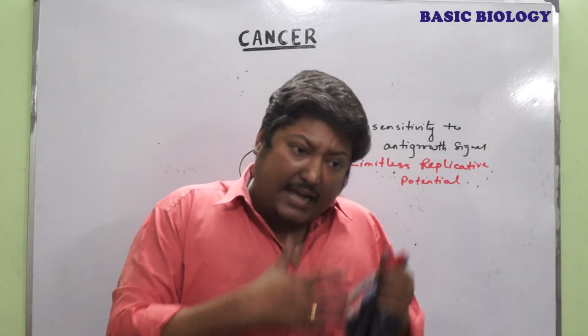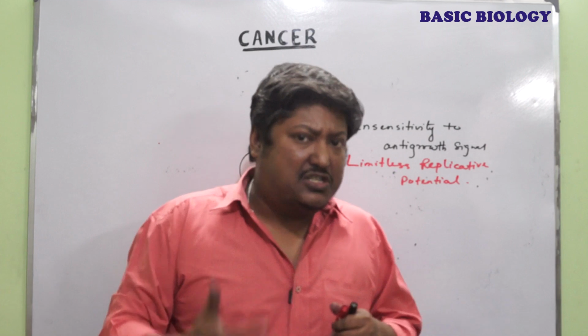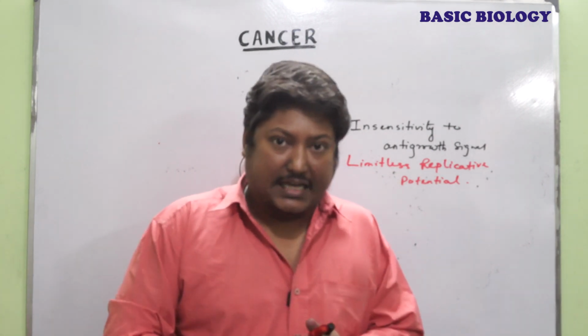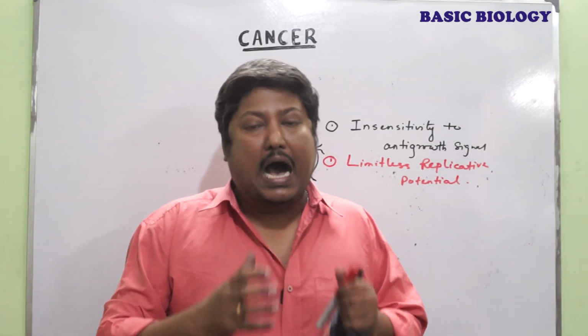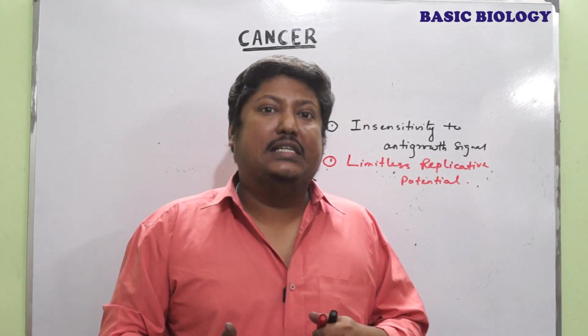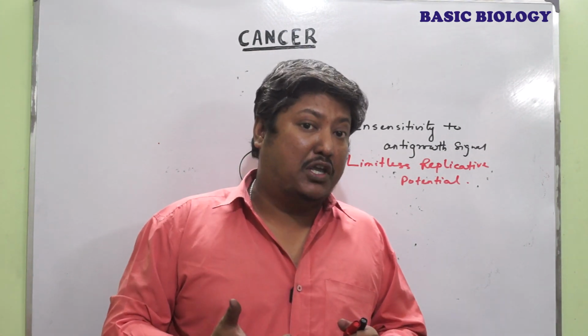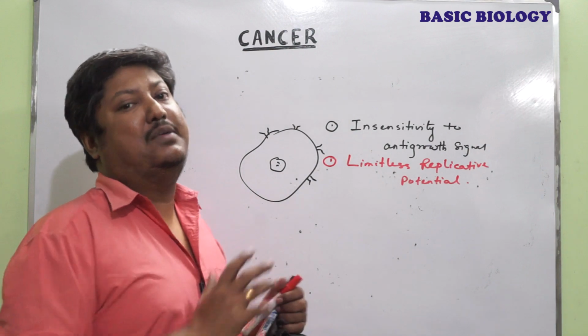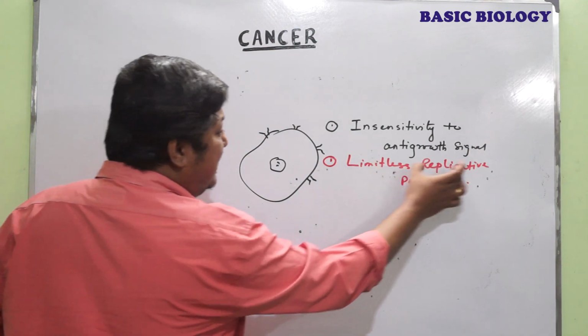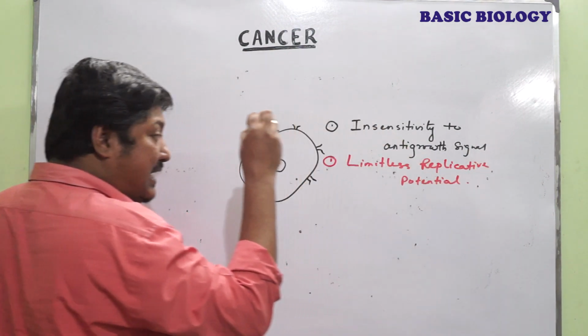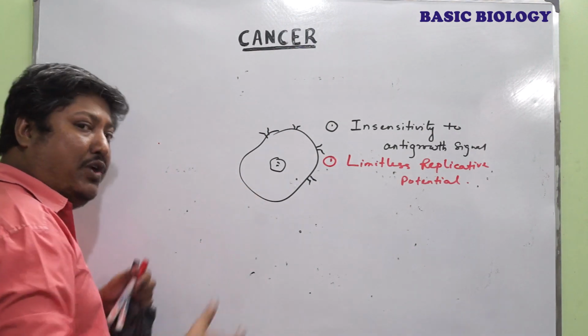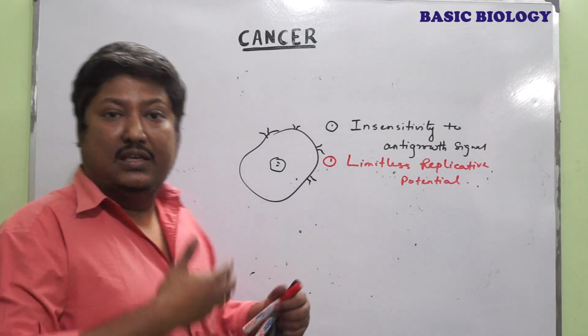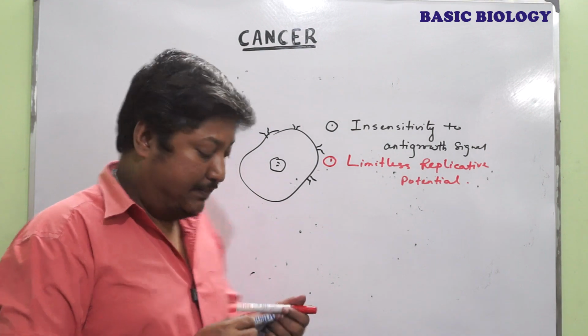That replication is regulated by a series of controlling proteins and enzymes, and those proteins are continuously synthesized without any signaling molecules and promote the cell division process. So limitless replicative potential indicates that the cell is growing uncontrollably without any restriction.